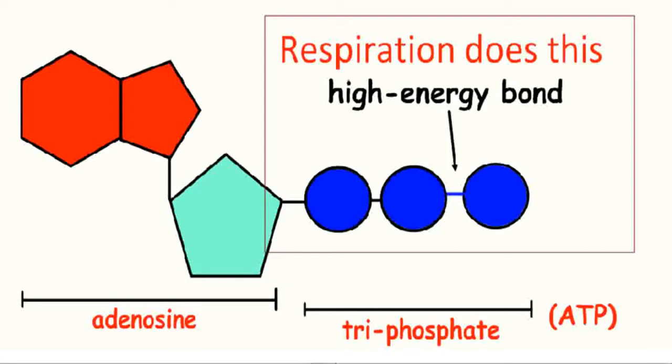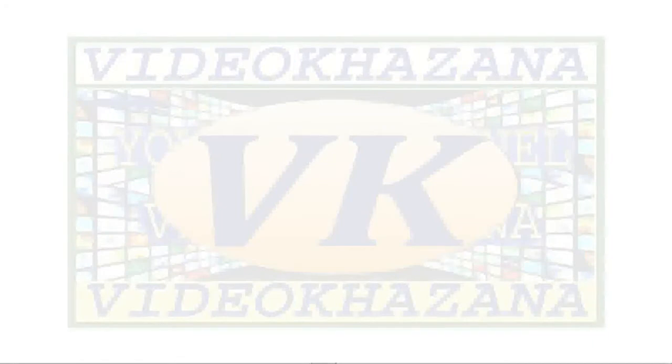This is the structure of ATP, adenosine triphosphate. The first left part is adenosine. Then these three blue circles are phosphates. This is triphosphate; three circles means three phosphates. There is a high energy bond in between them, which is shown by the arrow.